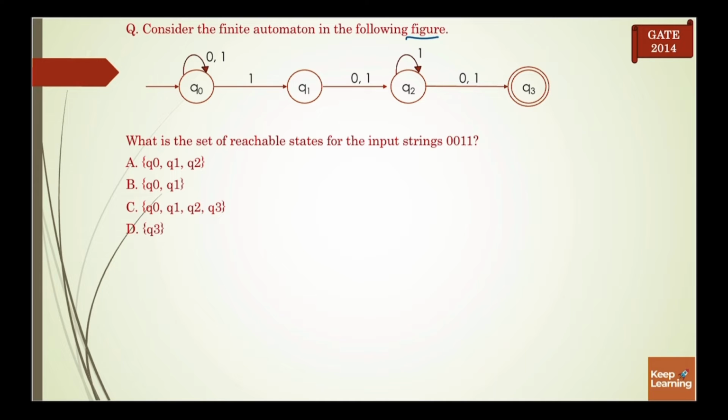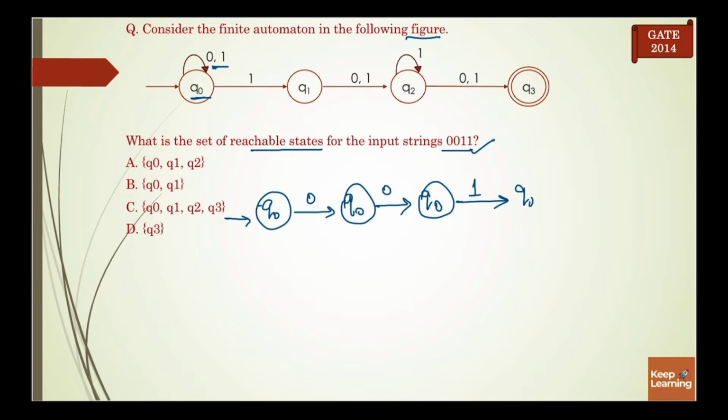Consider the finite automata in the following figure and identify the set of reachable states for the input string 0011. As we can see, there is a self loop of 0 and 1 on Q0. It means we can definitely reach Q0 after processing this 0011. And there is only one path defined for 0 from Q0. Okay, so Q0 is one of our reachable states, and in the fourth option we don't have Q0. It means D can't be our answer.